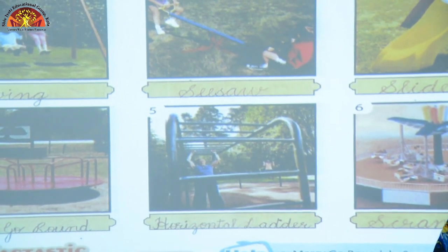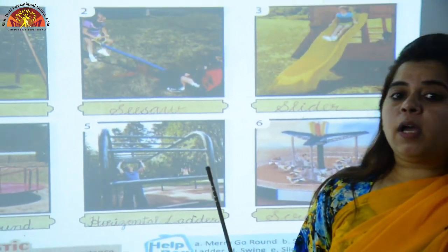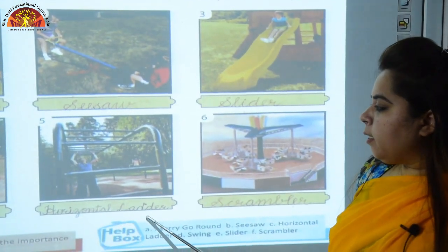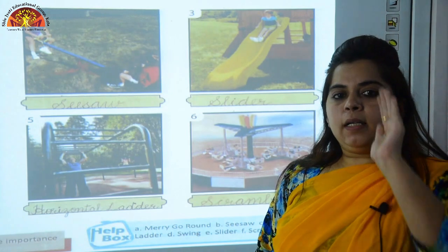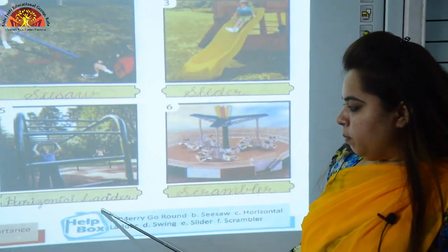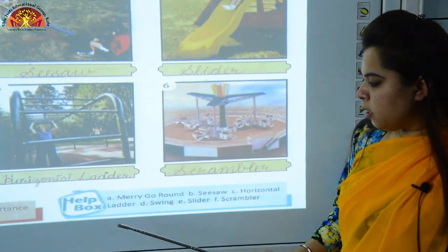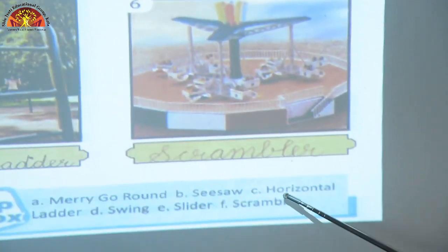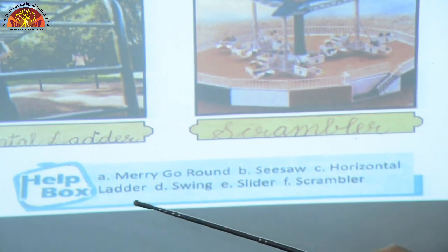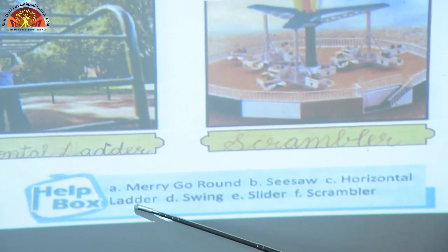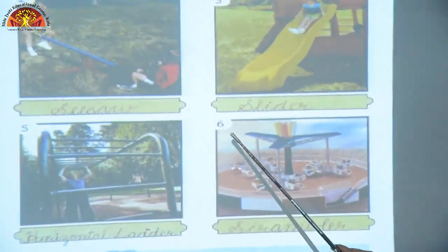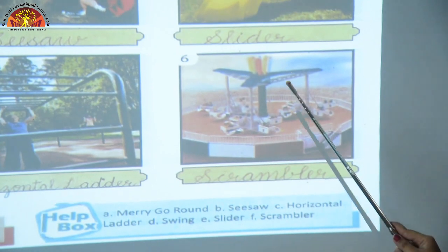Number 5. Have you seen this equipment in your park? If you use this equipment, it makes your bones strong and healthy. So this is called horizontal ladder. It's like a ladder but in a horizontal way. Let's see how to write. H-O-R-I-Z-O-N-T-A-L, horizontal. L-A-D-D-E-R, ladder, horizontal ladder.